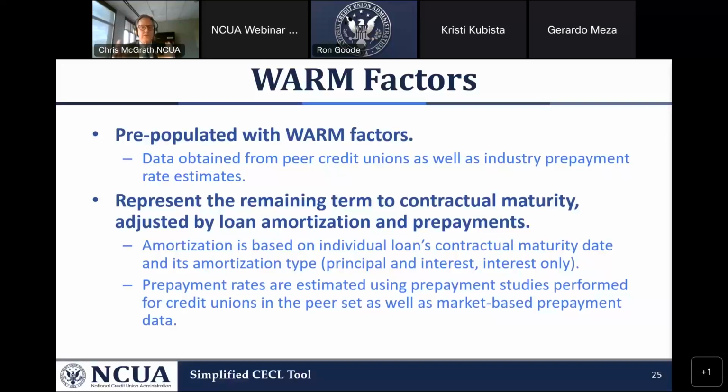So for credit unions under 100 million, those WARM factors should parallel your loan portfolios. Mind you, you need to check it, but those WARM factors are set for credit unions under 100 million. And we update the tool quarterly so that it keeps pace with what's happening in our economy. Next slide.